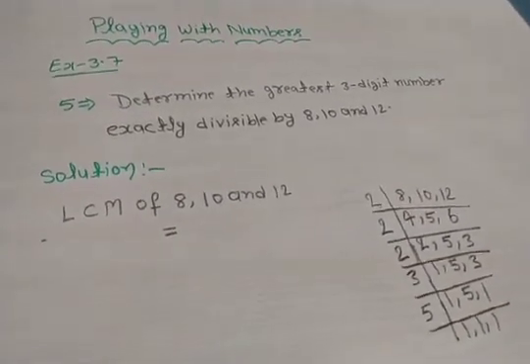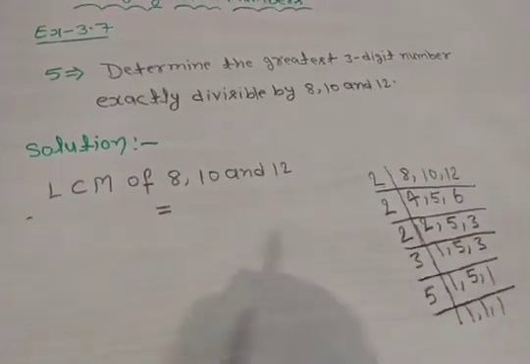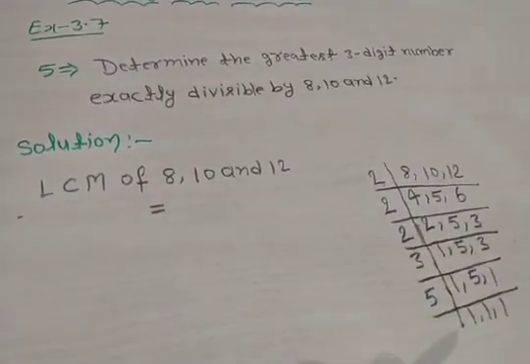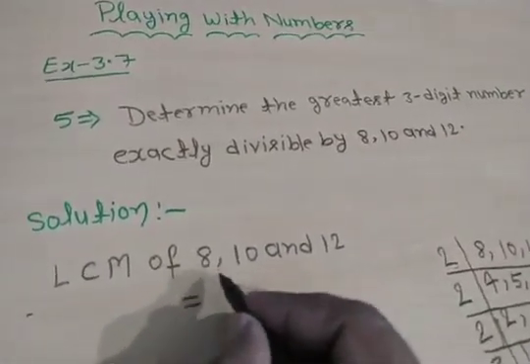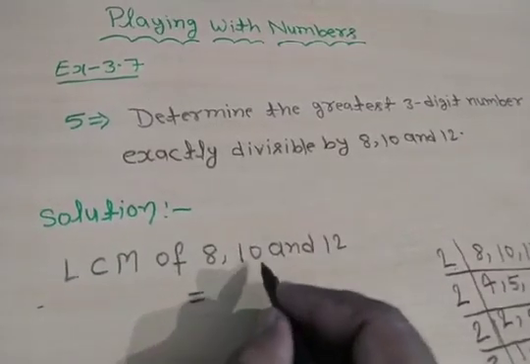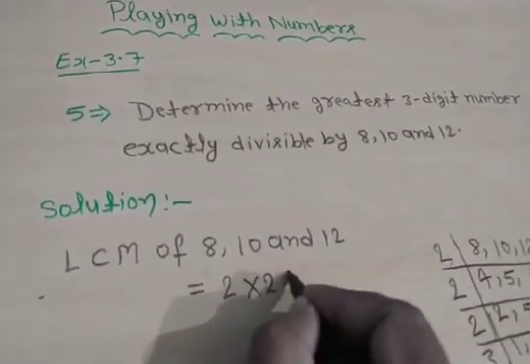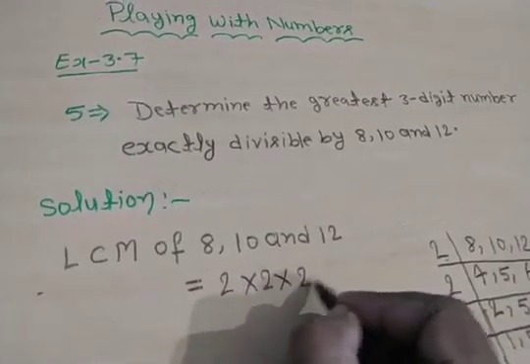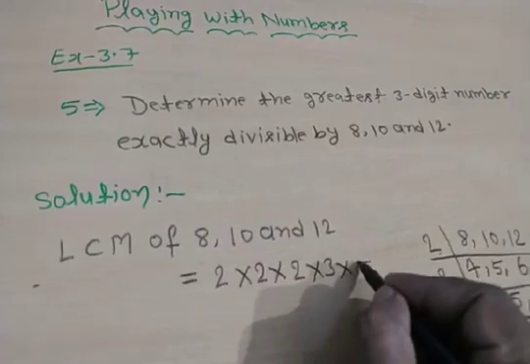So what is the LCM? The LCM is the product of the divisors. These divisors are 2, 2, 2, 3, 5. So we write here the LCM of 8, 10 and 12 is 2 into 2 into 2 into 3 into 5.